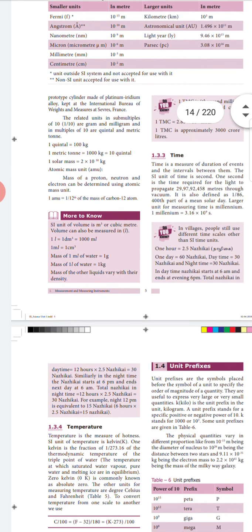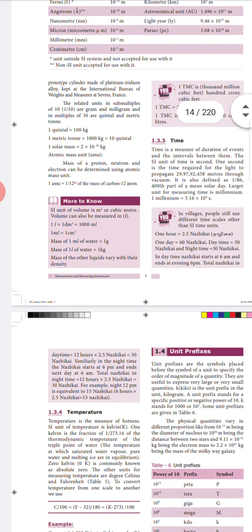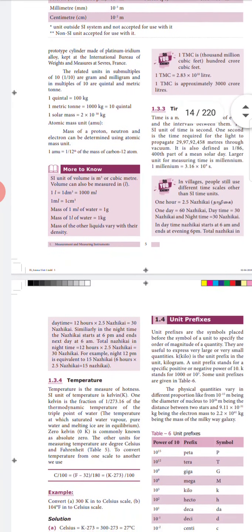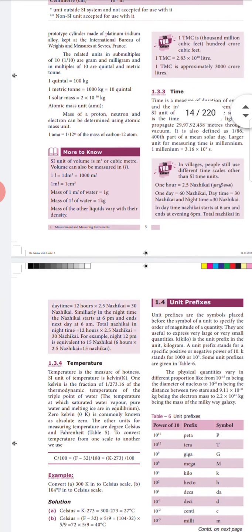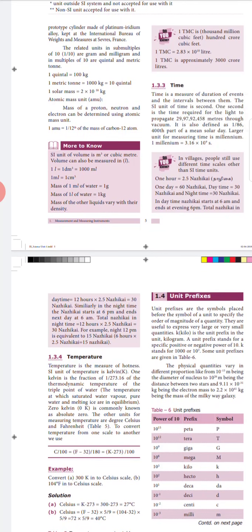And again from the do you know box, we are having some facts about time. Our grandpas and our elders had this system: 1 hour is equal to 2.5 naligai, and 1 day is equal to 60 naligai. That means they divided a day into one part and night into another part.